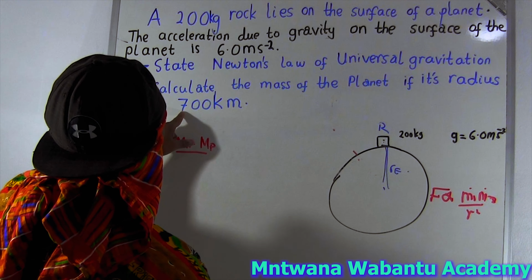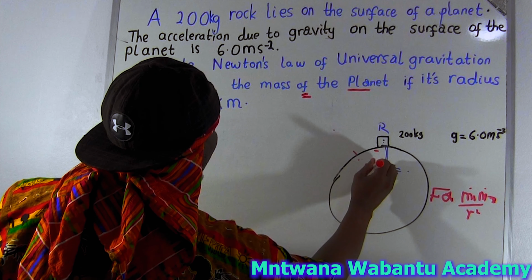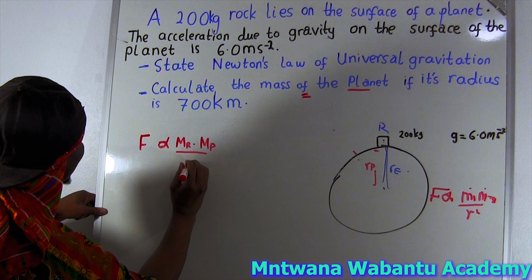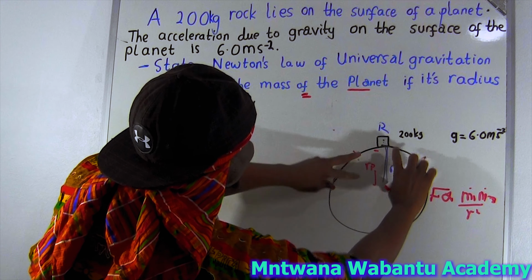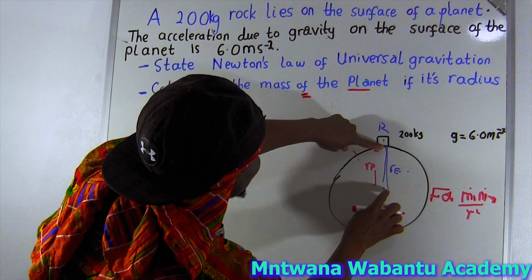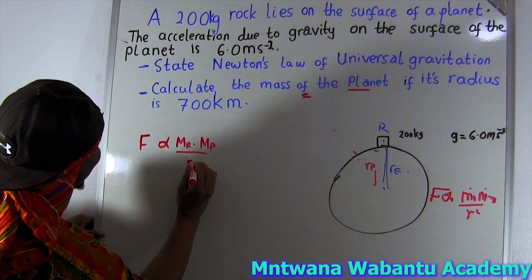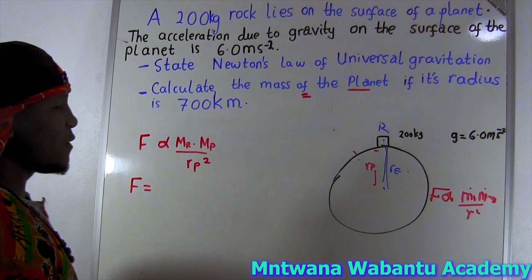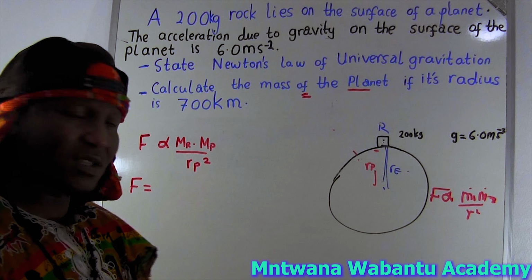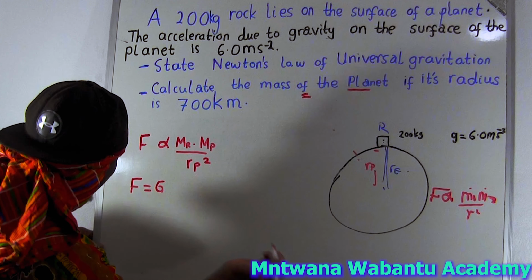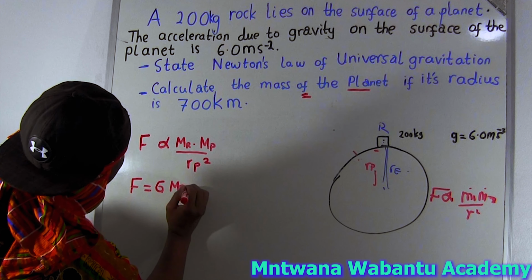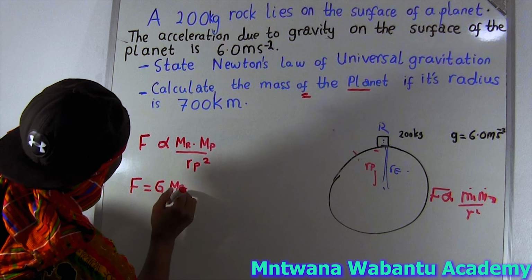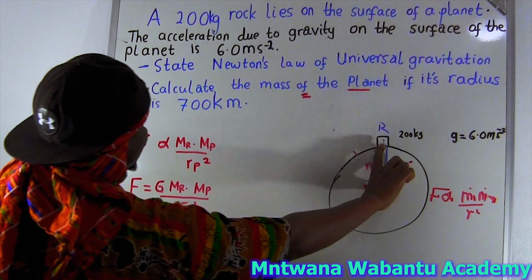Because this rock is on Earth's surface, the only distance between them is from the surface to the center. So it's the radius of the planet, squared. So we can remove the proportionality sign, and we say force equals gravitational constant, which I'm going to show you the value of now, times the mass of the rock, the mass of the planet, over the radius of the planet squared.